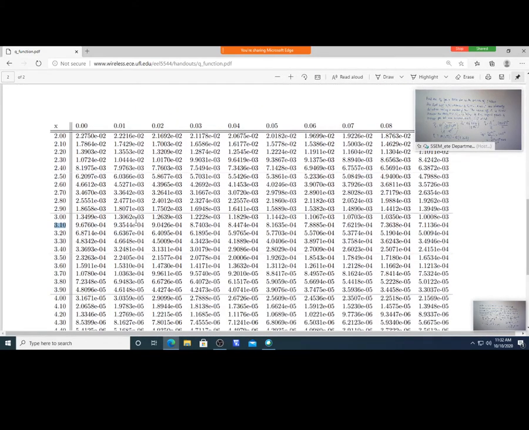Then I will move along the same row until I find the second decimal value, which is 3.16. So PE is equal to 7.88885 into 10 raised to minus 4, or approximately 8 into 10 raised to minus 4. Approximately the value is 8 into 10 raised to minus 4.